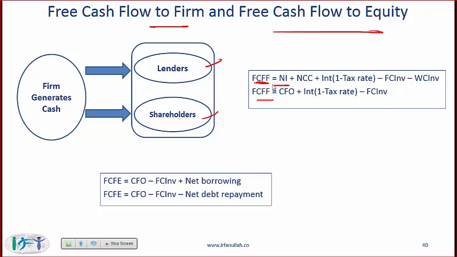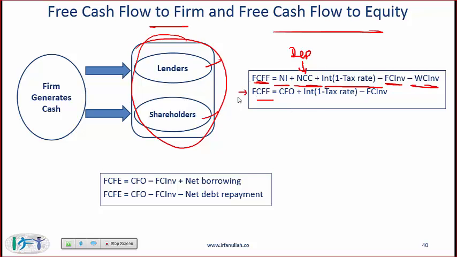So free cash flow to firm is net income plus non-cash charges. This typically is depreciation plus interest into 1 minus the tax rate minus the fixed capital investment. So these are investments in equipment, property, plant, etc. minus the working capital investment. This is the cash flow that is available to all providers of capital.